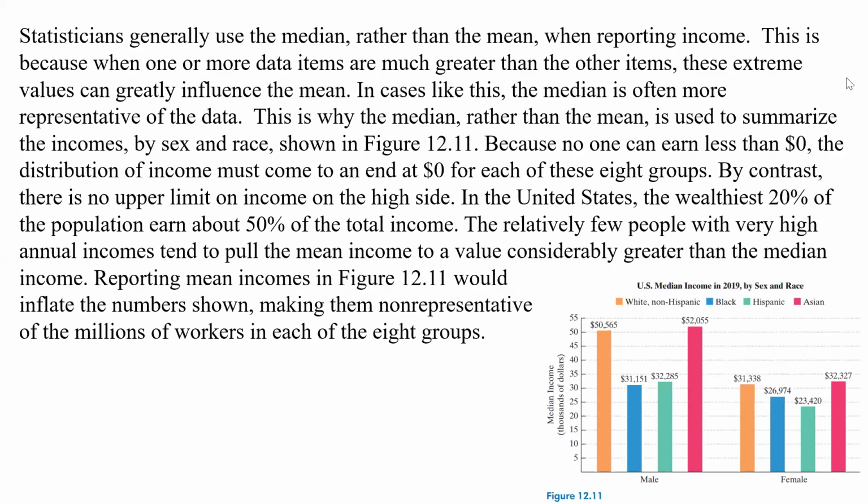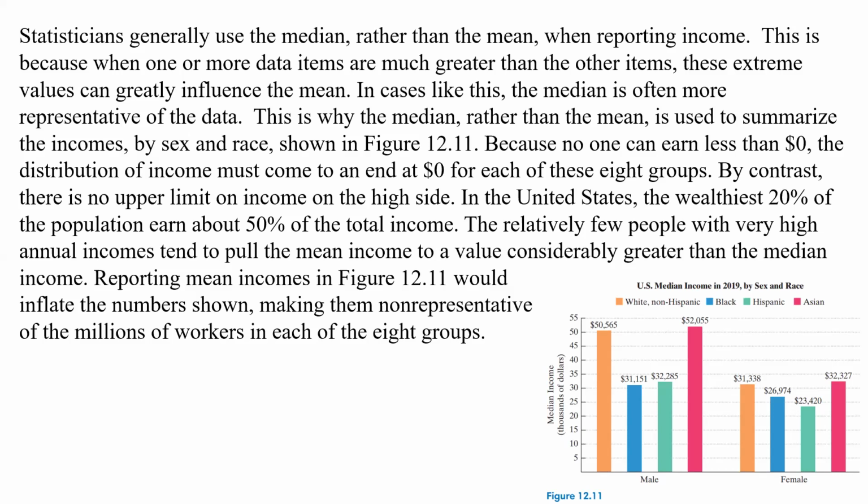All right, now statisticians generally use the median rather than the mean when reporting income. This is because when one or more data items are much greater than the other items, these extreme values can greatly influence the mean. So if everybody's making about 20, 40,000, and all of a sudden somebody's making 500,000, that's going to skew the data more to the right, and it's going to really mess up your mean. So in cases like this, the median is often more representative of the data.